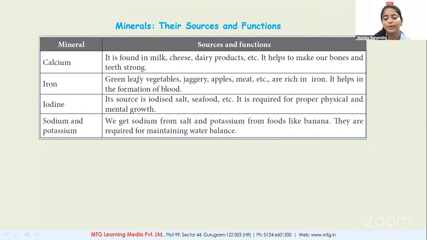Iron. Where is iron present? In green leafy vegetables like spinach, jaggery, apple, meat, and they are rich in iron.